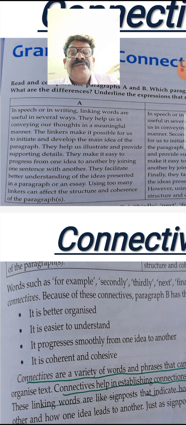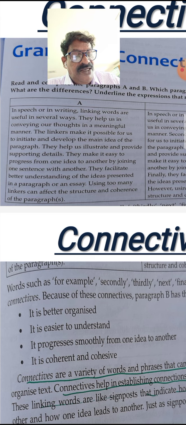They illustrate and provide supporting details, whatever the details. They make it easy to progress from one idea to another by joining one sentence with another. Just now, when I explained the definition of connectives, I also told you the other name of connectives is linking words.